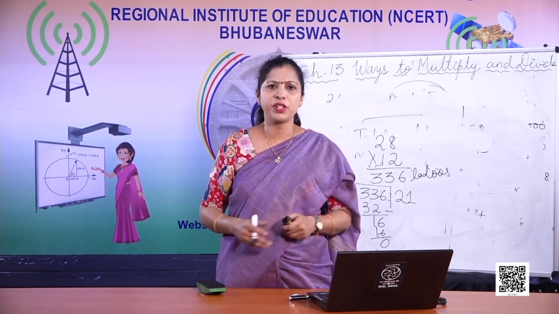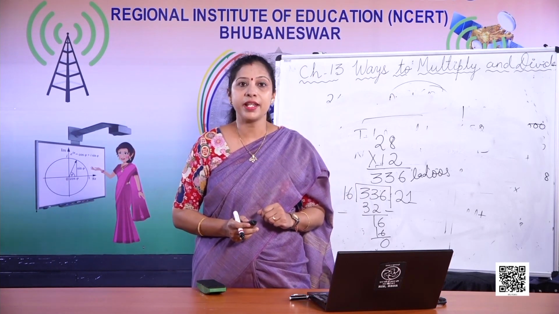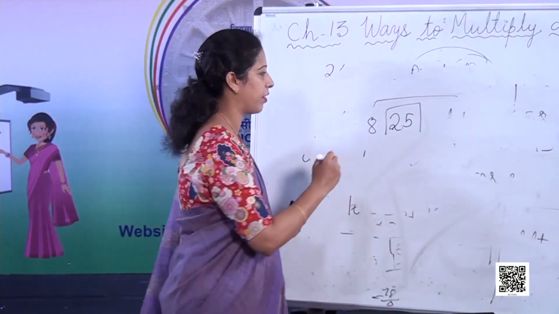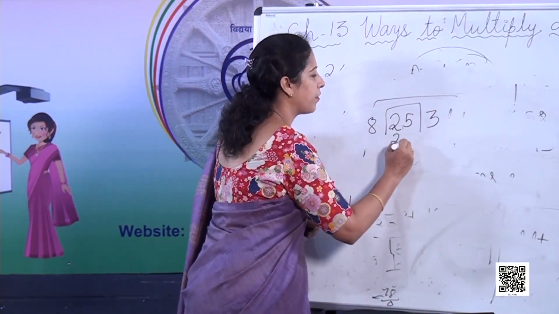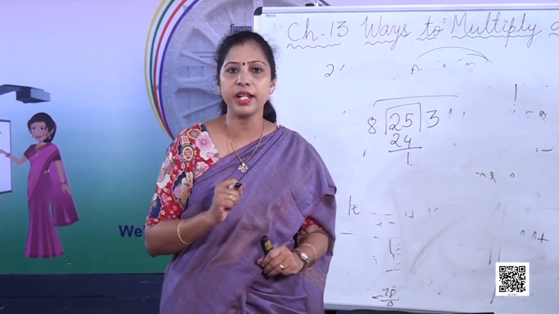Now after doing division we don't know whether we have done the division correctly or not. So let's see how we can check the division. So let's take any example. I'm taking a very small number example. Let's take 25 by 8. Okay. So we will see whether we have done the division correctly or not. 8 threes are 24. 1. But how do we know that I have done the division correctly?